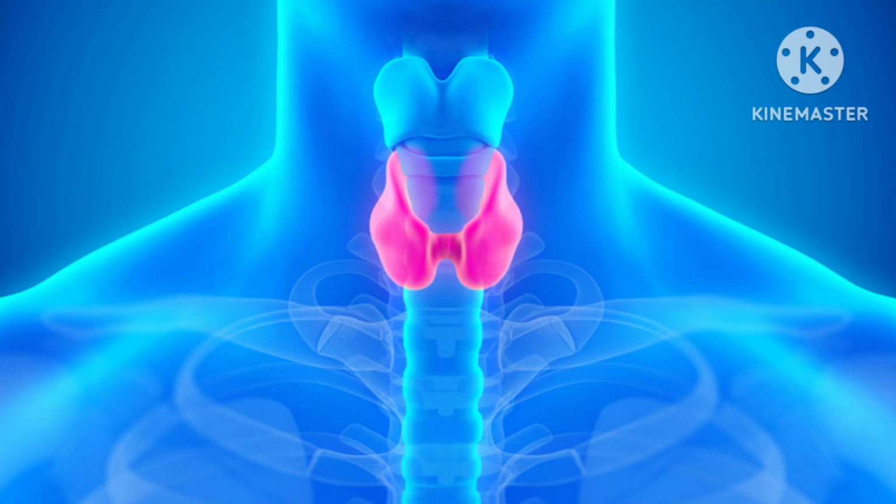So what happens during the adrenal insufficiency in Addison disease? There is some problem with the adrenal glands, which are not producing cortisol and aldosterone in enough amounts, but your pituitary is sending enough ACTH, adrenocorticotropic hormone, to stimulate the adrenals. Because of this, cortisol and aldosterone are low, but ACTH is very high. So what will the features be? The features will depend upon the high ACTH and low cortisol and aldosterone. So ACTH is high.